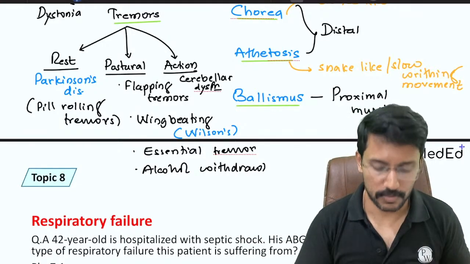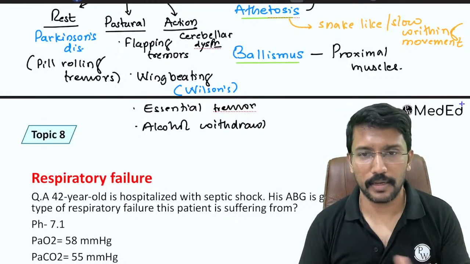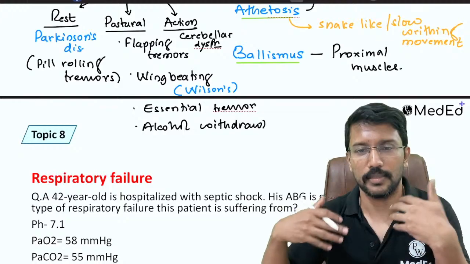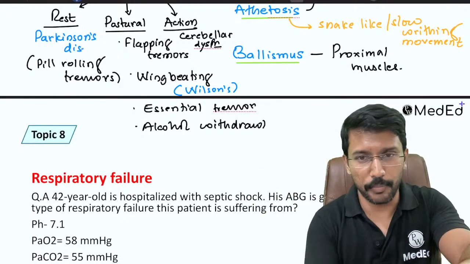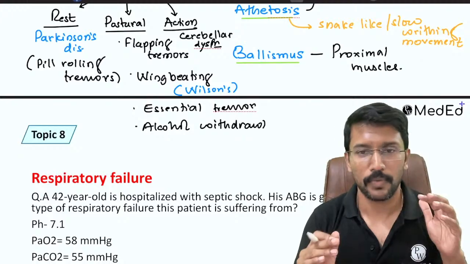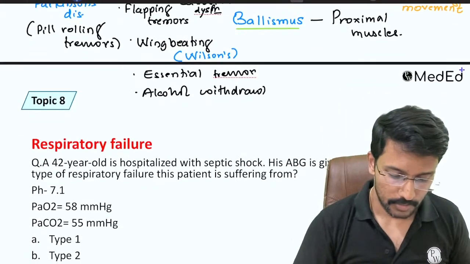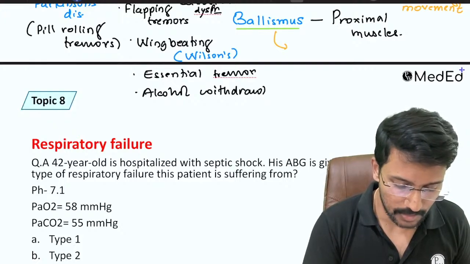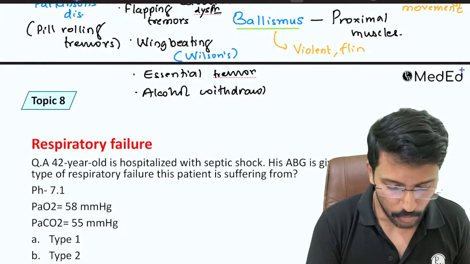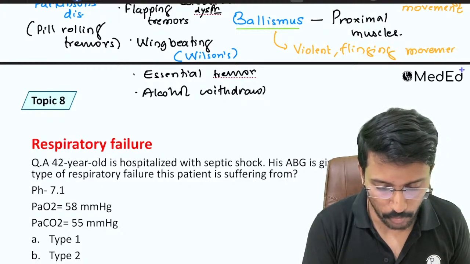That is athetosis. The word balismus originates from ballet. So in ballet, right, when the couple are dancing, usually the male protagonist lifts the woman and moves her in the air and then again lands her back on the ground. So those movements are flinging movements. So whenever the description of the question says there are violent or flinging movements, it is talking about balismus.